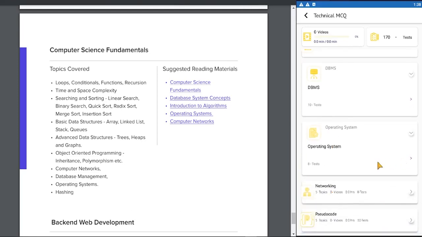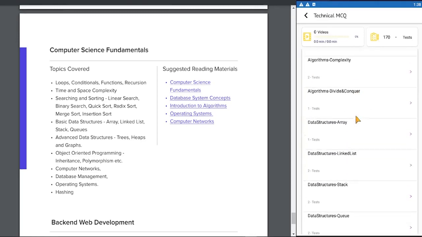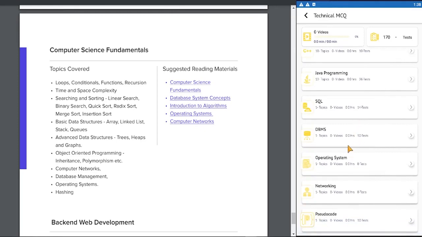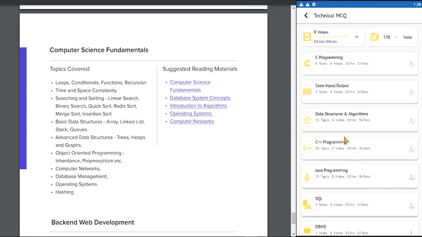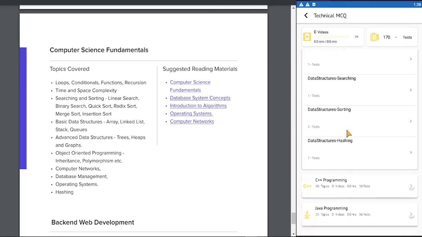Then we have hashing. Hashing we have covered under data structures. Let's see hashing. So we have covered hashing under data structures.